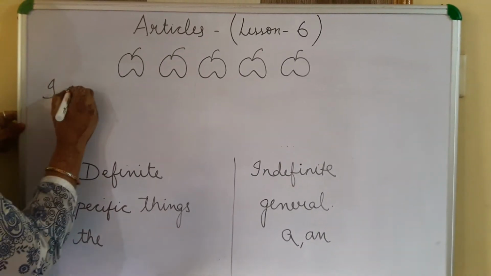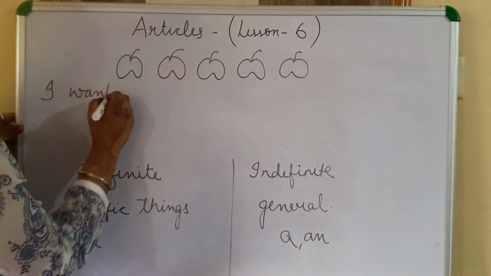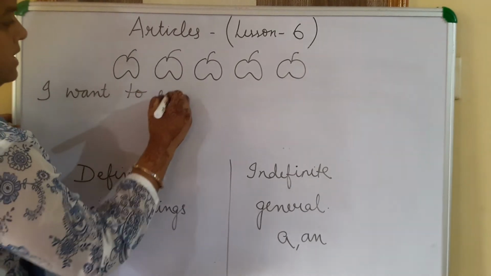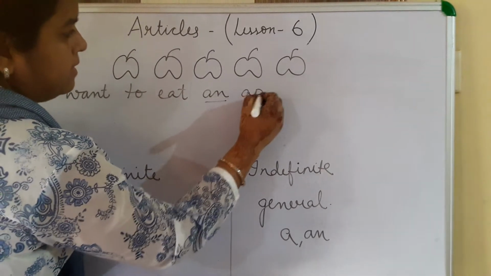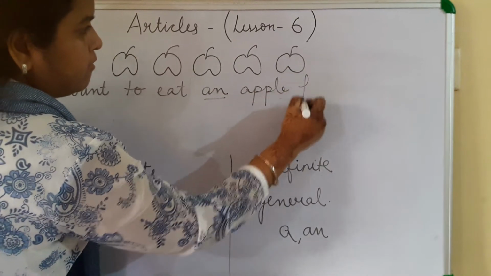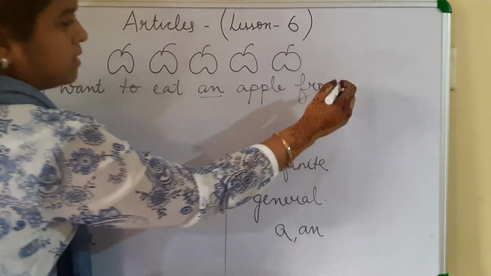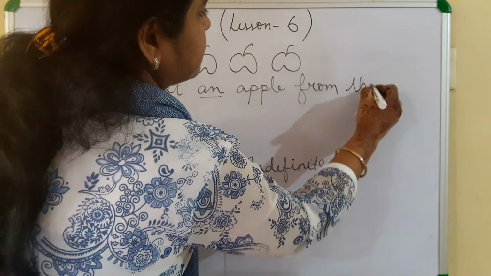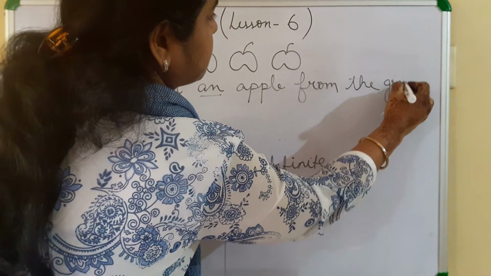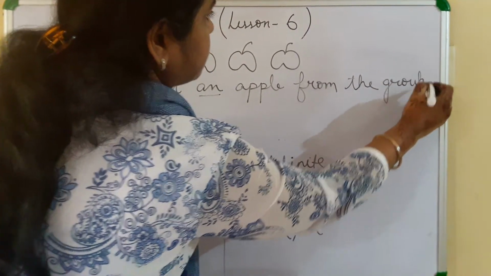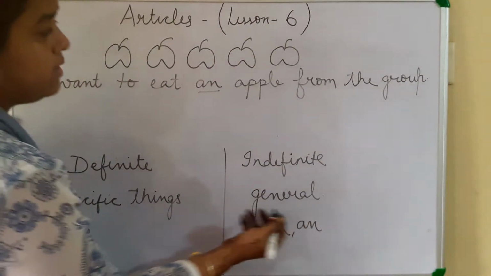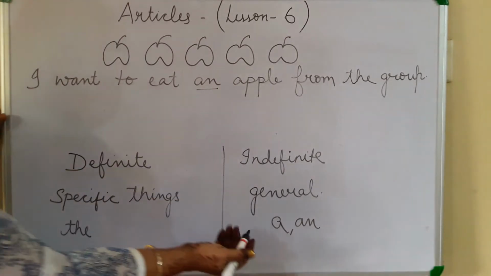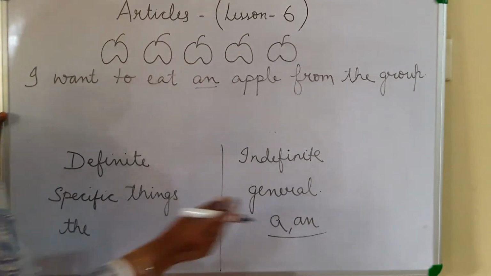I want to eat an apple from the group. So here you are talking about any apple, apple in general. So you are using an.